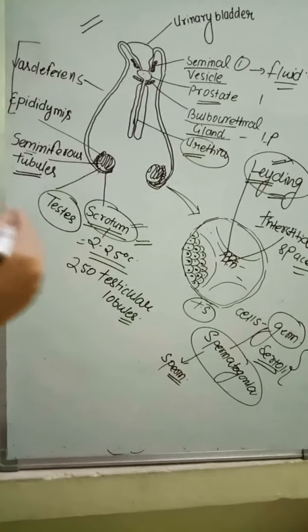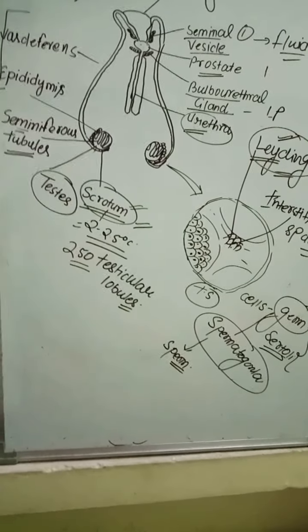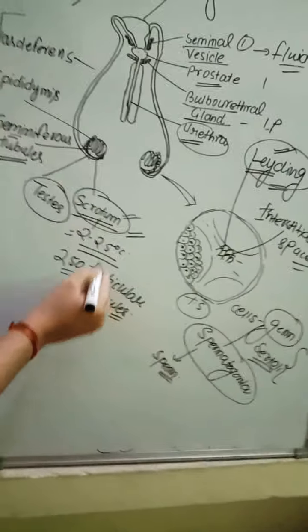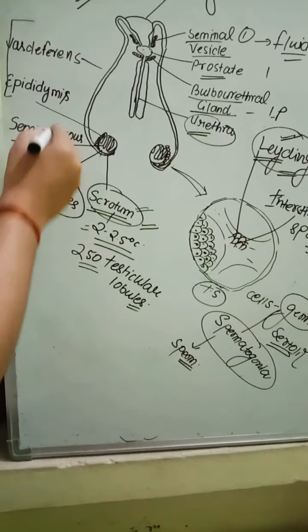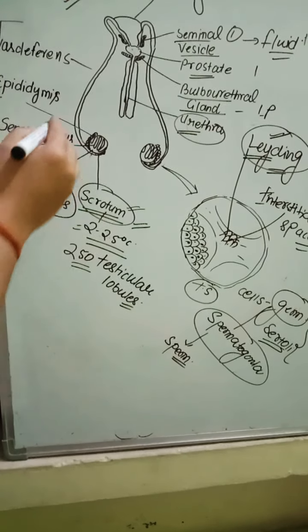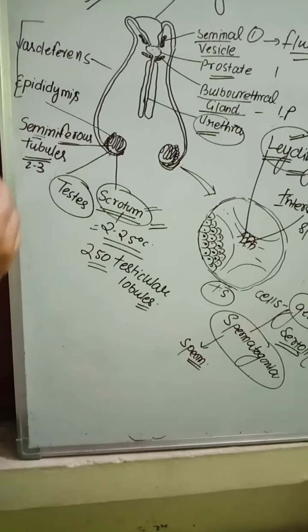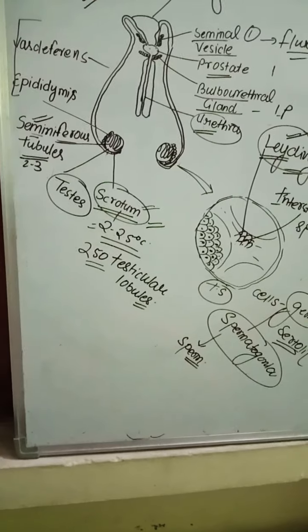Very important point. The testes contain 250 testicular lobules. These testicular lobules contain 2 to 3 seminiferous tubules. Very important: what are seminiferous tubules? They are the structural and functional unit of the testes. This is the site of formation of sperm. That is called the seminiferous tubules.